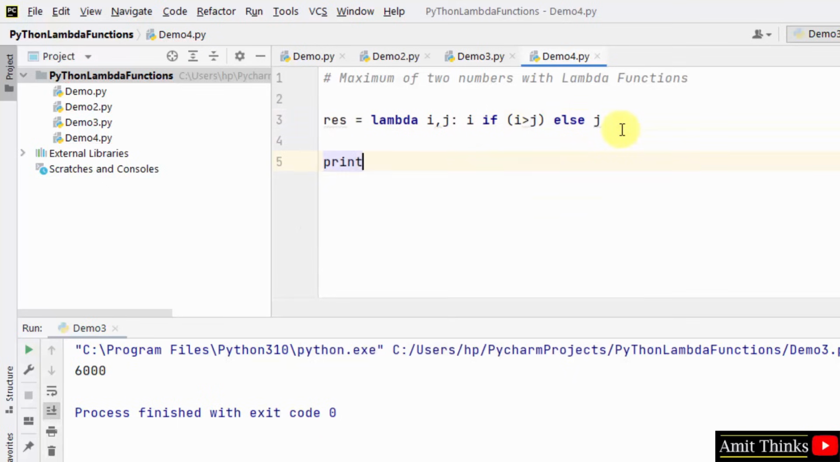Okay, now I'll print. I'll add two values here. Both of them will get compared here. So it will display 100. Why? Because i is 50 and j is 100. It won't satisfy the first condition because i is greater than j we want, but in actual i is less than j. So the condition will go here and j will get printed. That is, j is the maximum value. When I'll run it, it will print j, that is 100. So in this way we can easily find the maximum of two numbers with lambda function.